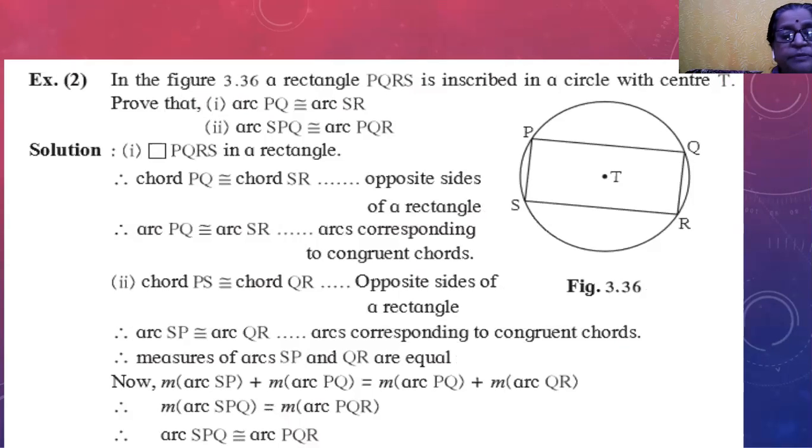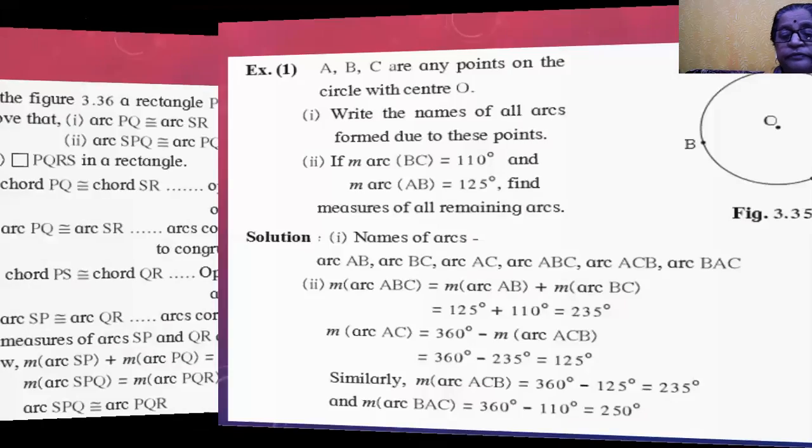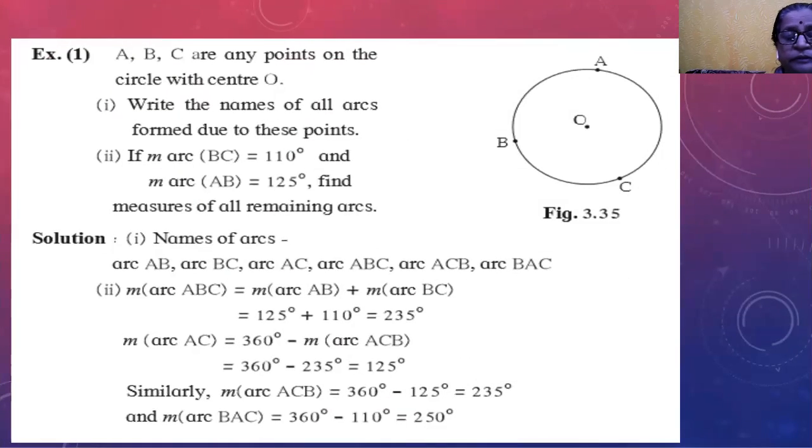On these theorems, we are going to solve some examples. In these examples, here is one circle having center point O, and A, B, C are points on the circle. Write the names of all arcs from these points.